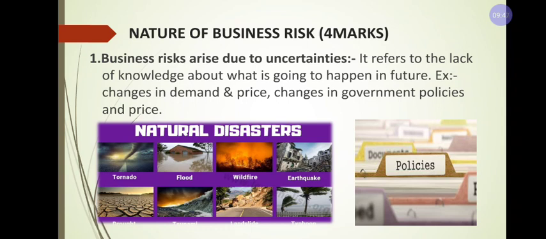For more examples, the business may get a loss or risk from these. Even changes in government policies, some policies framed by the government, those rules or policies may affect a business. Understood? Even the changes in the demand and prices.